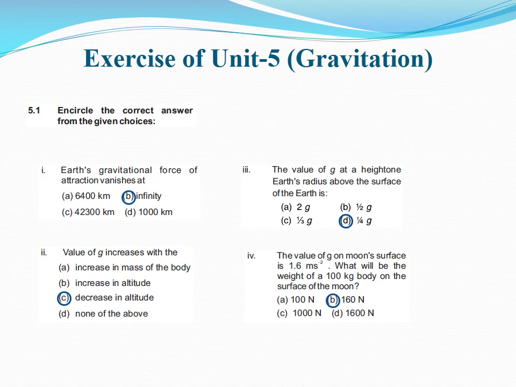Now what will be the weight of 100 kg body on the surface of the moon? So simply you know that W is equal to mg, so we multiply mass 100 times 1.6, so we get 160 Newton. So these 4 MCQs are included in your course.